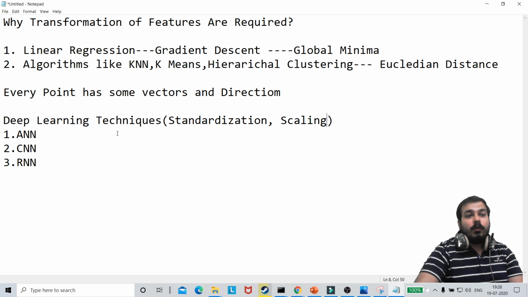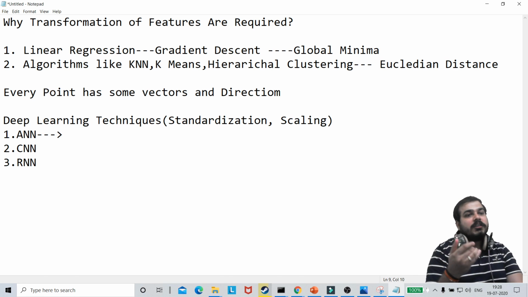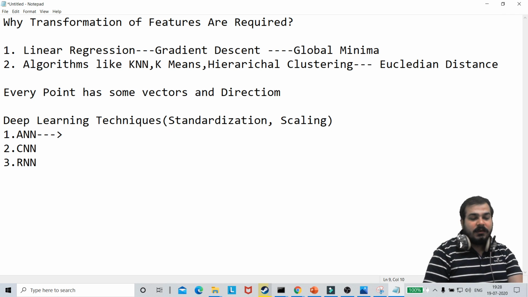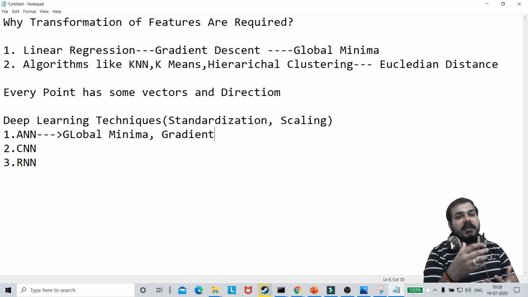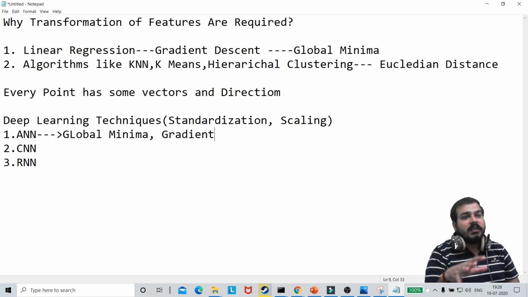Over here you can remember, guys, in ANN there is a concept of global minima. Here also you have the concept of gradient descent. In all these three techniques you have all these things. In RNN, let it be LSTM, everything as such, it can be anything. Everywhere there will be scaling required, there will be transformation required.